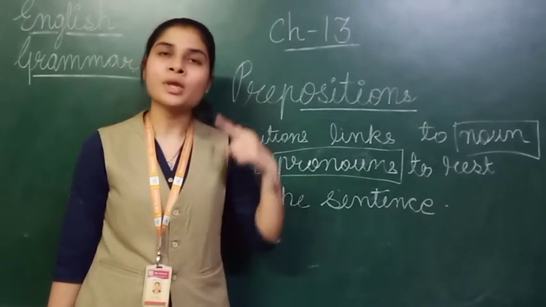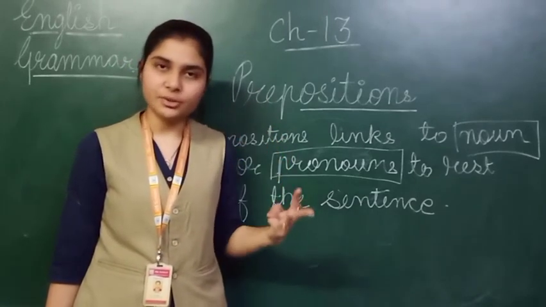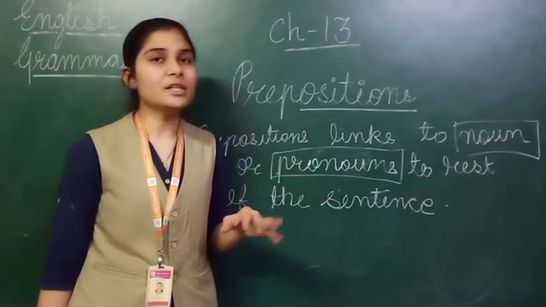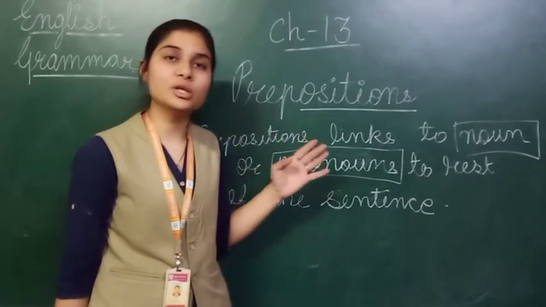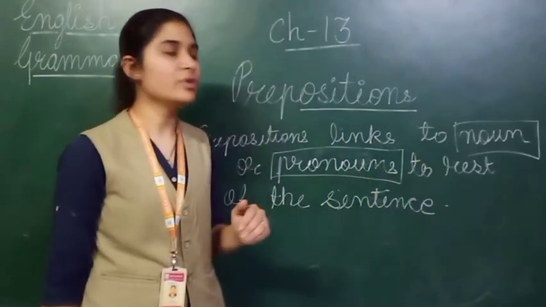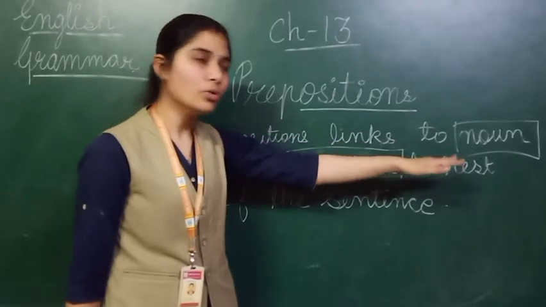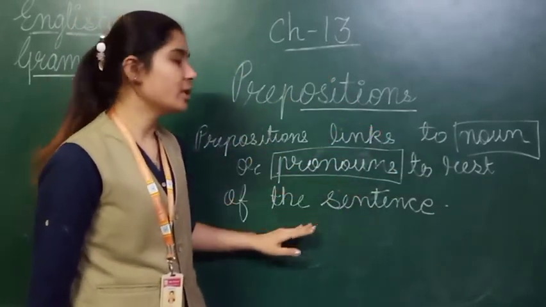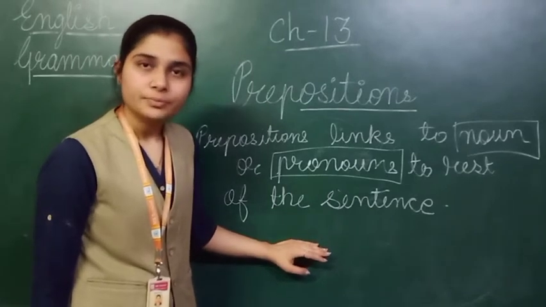For example, he, she, it, I, you, we, they. Right? These are the pronouns, as I gave you an introduction at the time of tenses. These are the pronouns which we use in the place of a noun. Now this is the word which is linking them with the rest of the sentence.